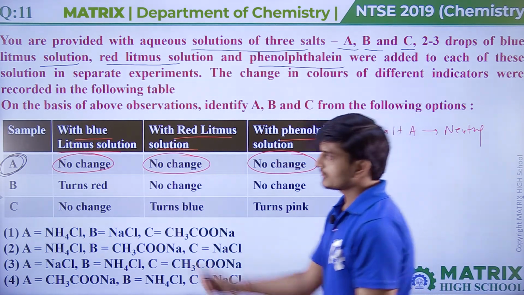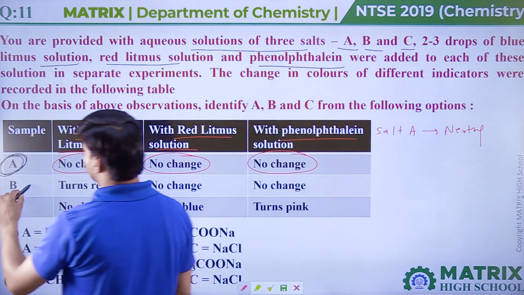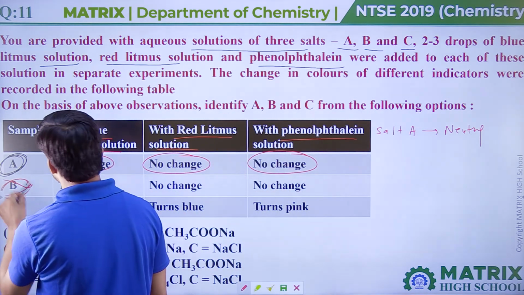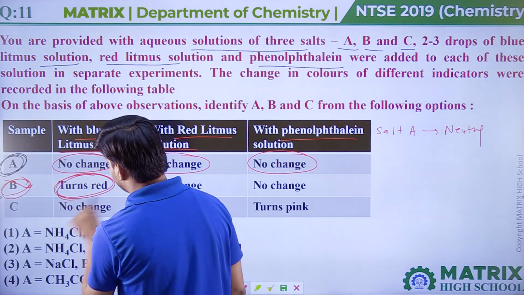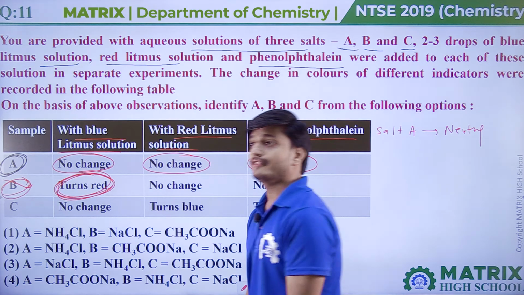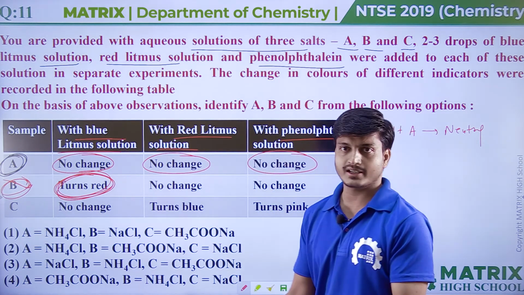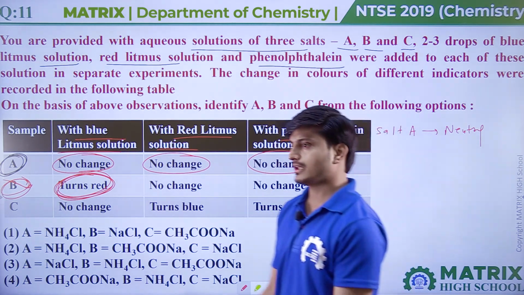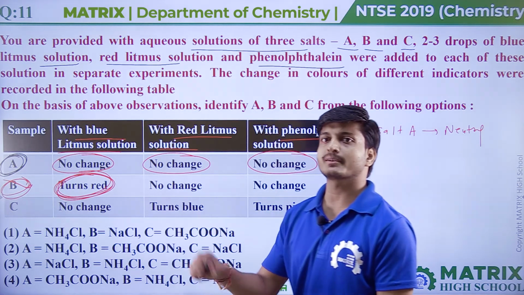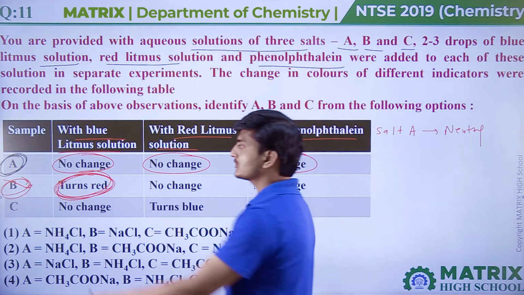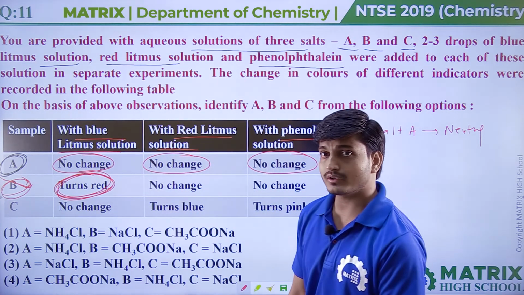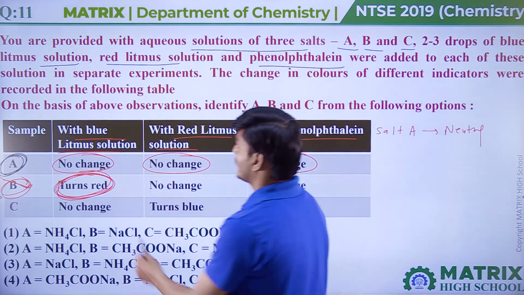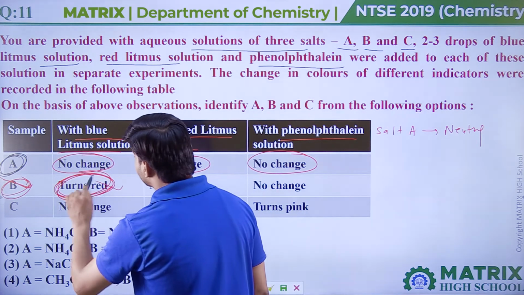Okay. Now coming to the second sample, salt B. If we talk about salt B, on adding blue litmus solution, it turns red. See guys, it turns red. We know very well that acid turns blue litmus solution into red. So what can we say about the nature of salt B? We can say that salt B is an acidic salt because it turned blue litmus solution into red.